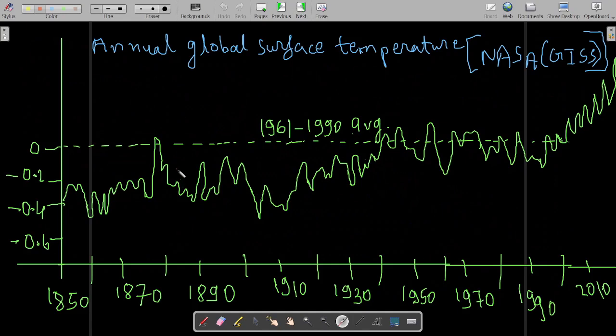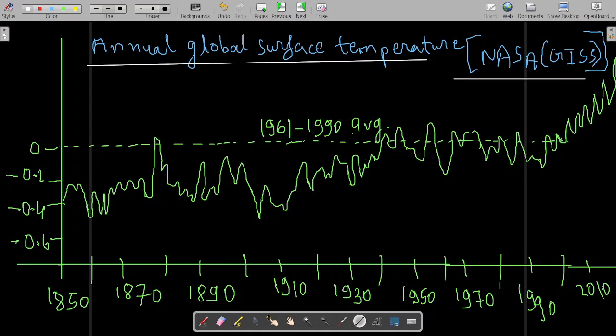Now you can have a look over here. This is from the data of NASA. This is the annual global surface temperature, recorded by NASA. Suppose the 1961 to 1990 average is shown by this particular dotted line. So this dotted line shows the 1961 to 1990 global average surface temperature.